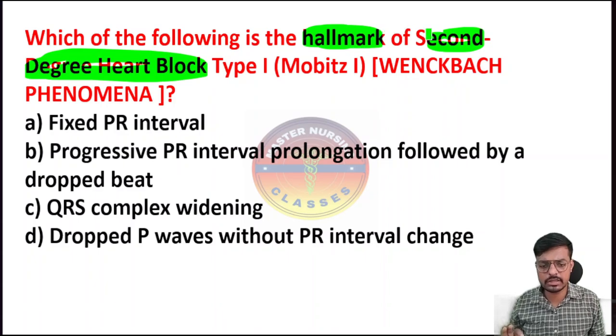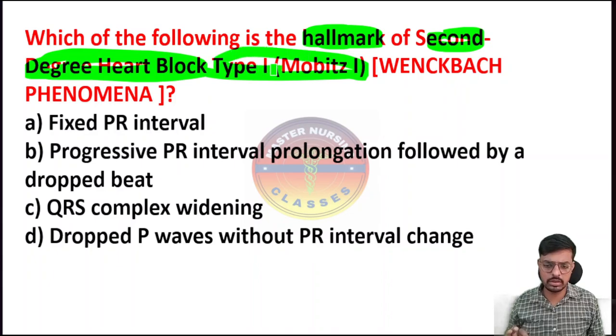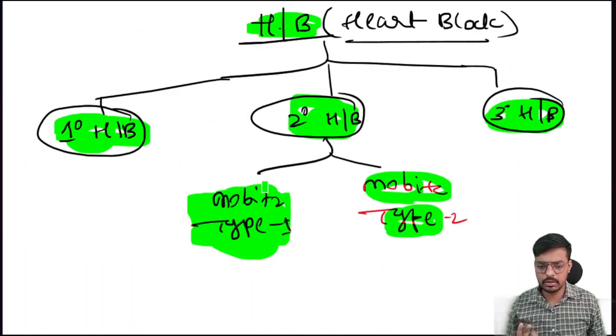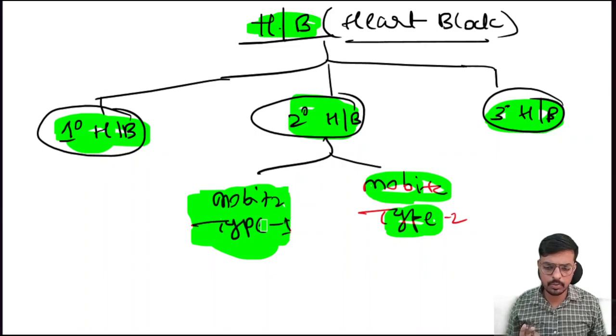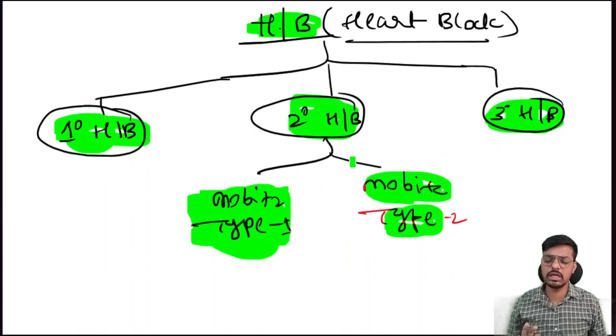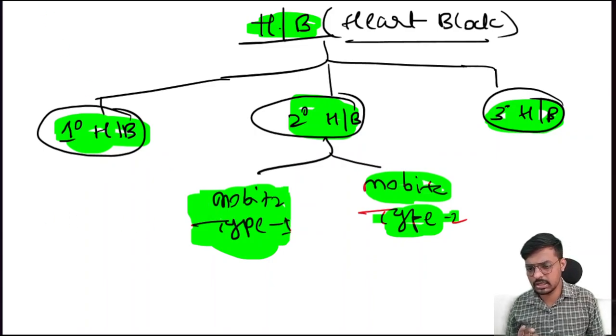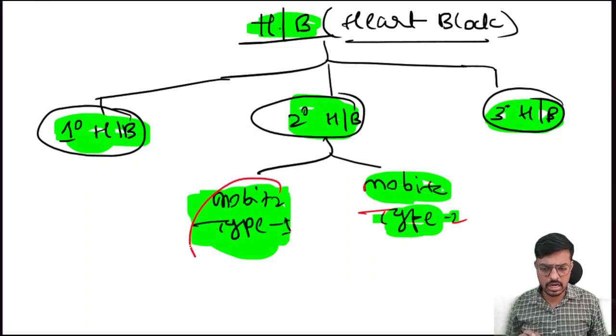So the hallmark sign of the second degree heart block type 1. As I told you, in the second degree heart block we have Mobitz type 1, or second degree heart block type 1, and second degree heart block type 2, or Mobitz type 2. Here the question is related to second degree heart block type 1.